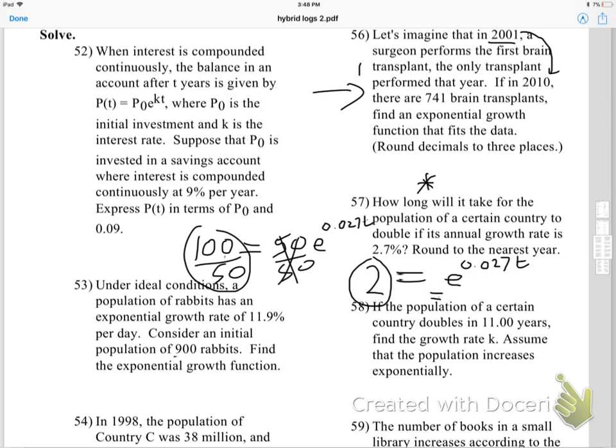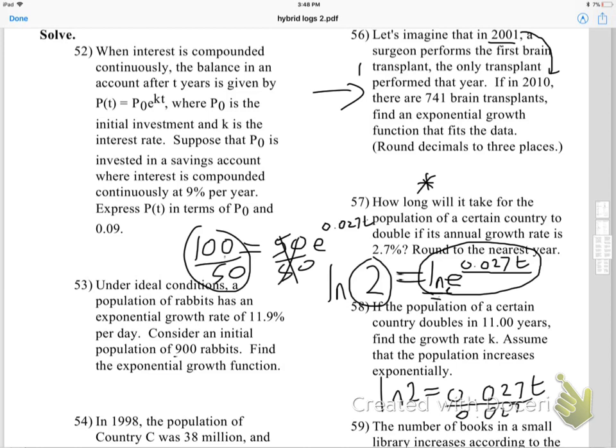Now again, I'm going to log both sides. Here we go, ln, because guess what happens over here? All you get is the exponent, because remember, that is base e. So down here, I'm going to write this. Then divide both sides by the number next to the letter, and put that in your calculator. Be careful. Who knows what it might be? 30 years, 40 years, 50 years, something that makes sense.